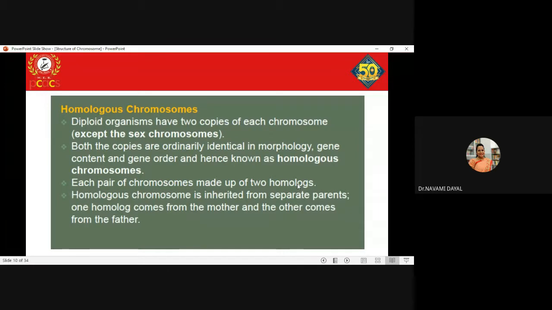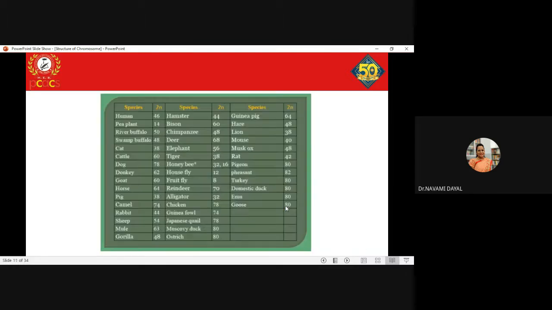Yes, ma'am. So homologous chromosomes are inherited from separate parents. One homolog will come from the mother and the other homolog will come from the father. So this is something which is quite basic.